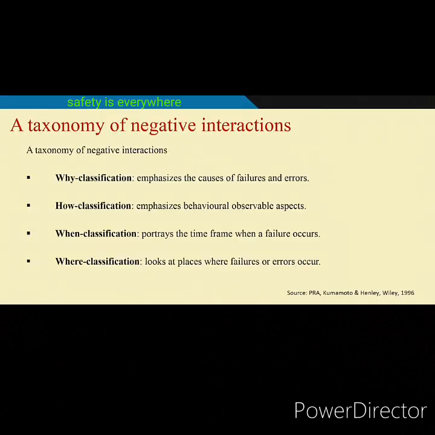Now, how do you do it? The Kumamoto and Henley book has given you that there can be a why classification, a how classification, a when classification, a where classification. Actually, there are 5 W and 1 H: what, where, when, why, and how.